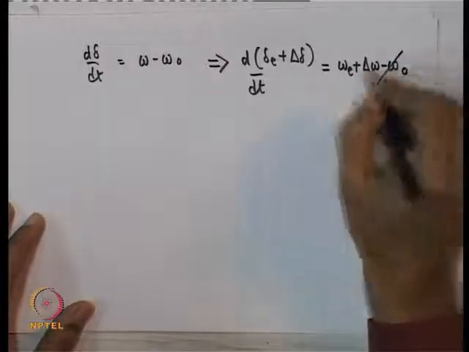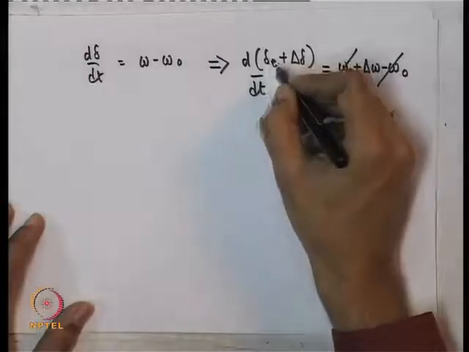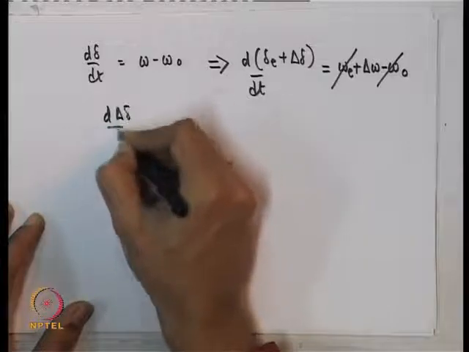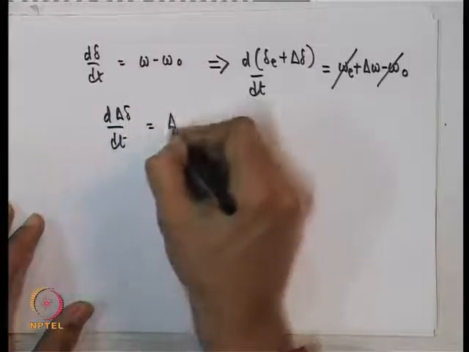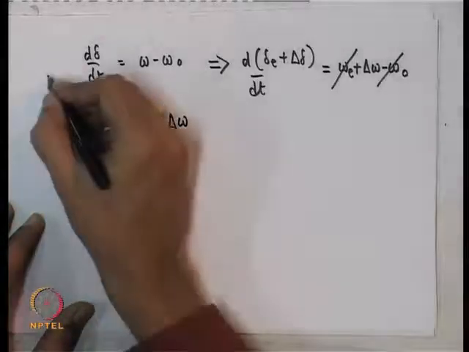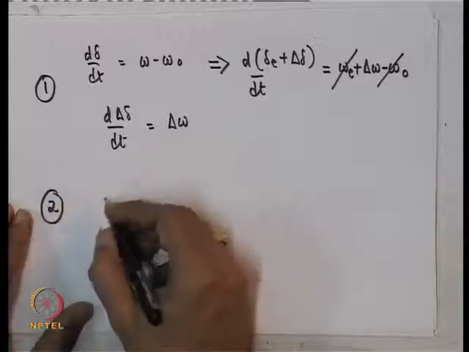So, actually omega E and omega naught are the same. Delta E is a particular value, so the derivative of that is equal to 0. So, you have got finally for small disturbances, fine.